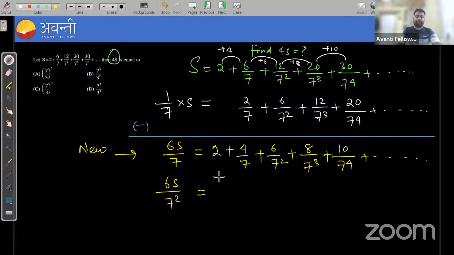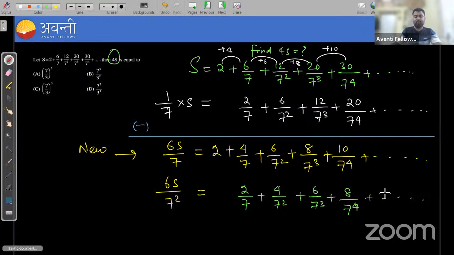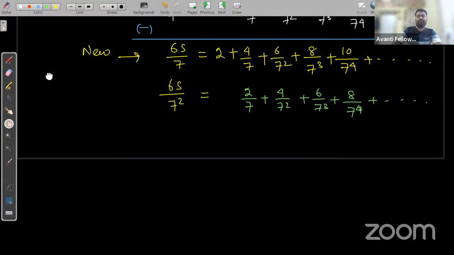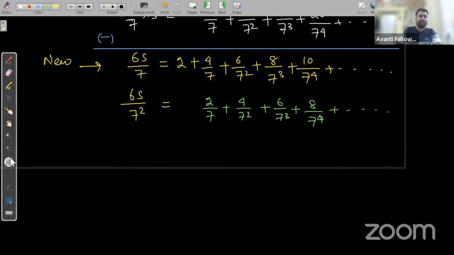Okay. So when I multiply 1 by 7 with 2, it will give you 2 by 7. I'm using the other color. 2 by 7 plus 4 by 7 square, plus 6 by 7 cube plus 8 by 7 to the power 4 and so on. Now again subtract.